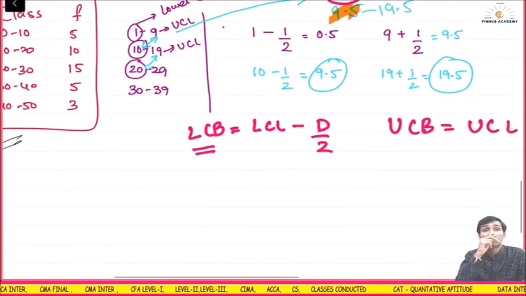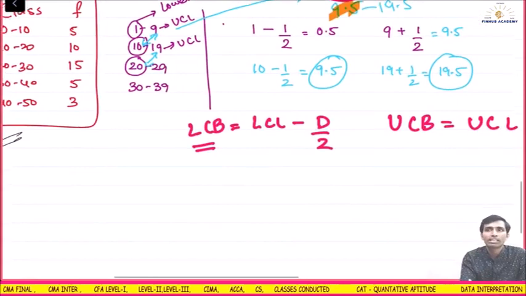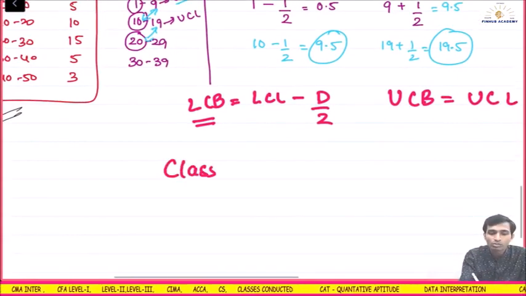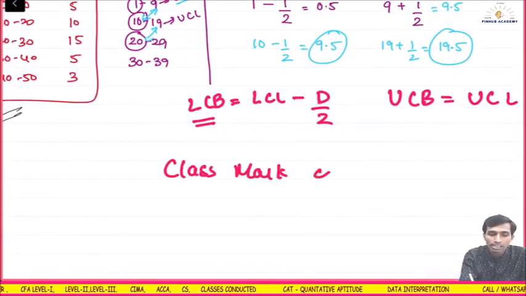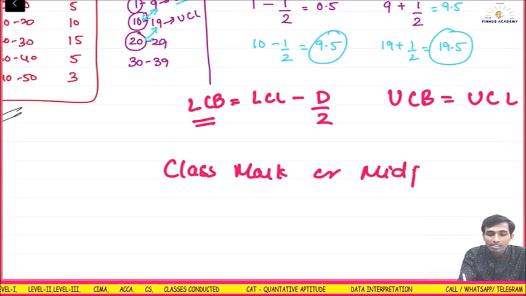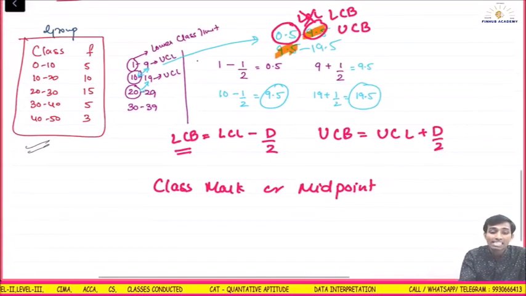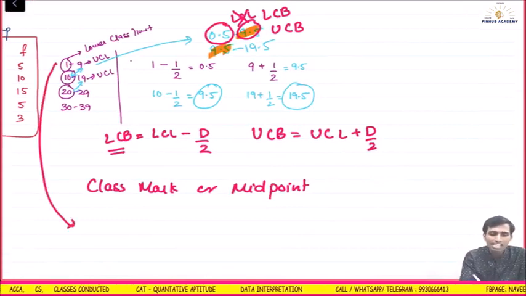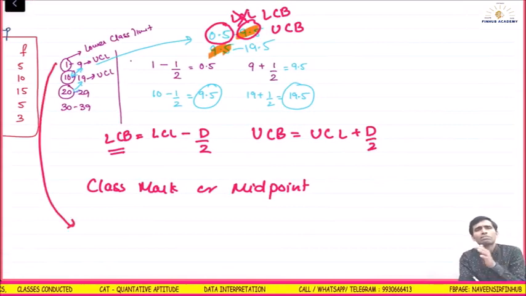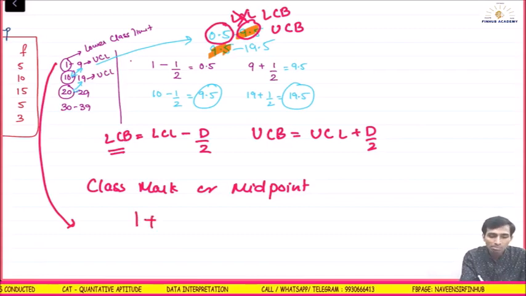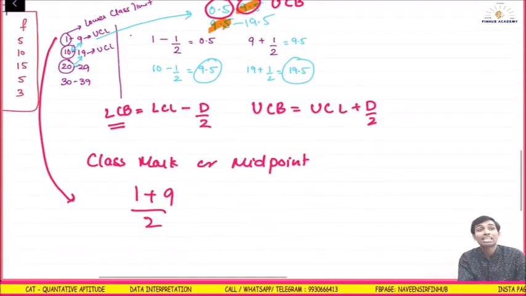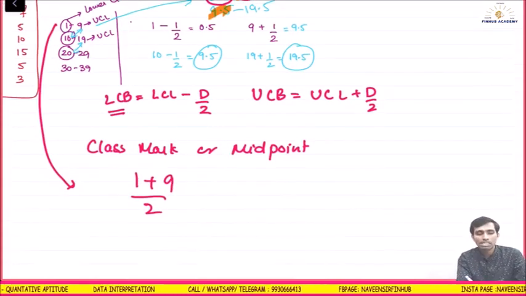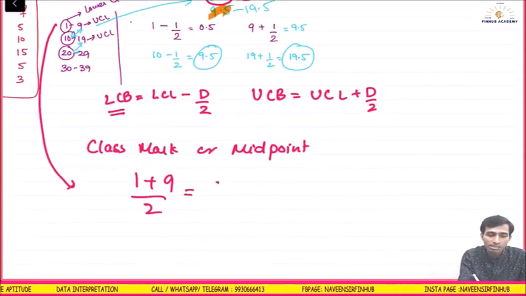Next is, whenever you are calculating class mark or midpoint, here you will have to be careful. Why am I saying you should always have the class continuous? Because if I apply this now, how do you calculate the class mark? Lower class limit plus upper class limit upon 2. So 1 plus 9 upon 2, I took the limits. 1 plus 9 is 10, and 10 by 2 is 5.